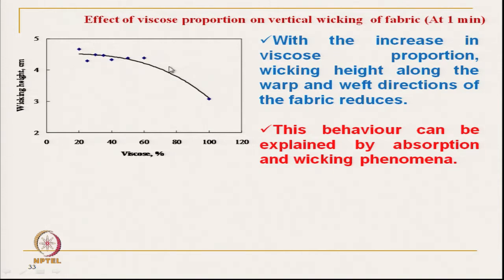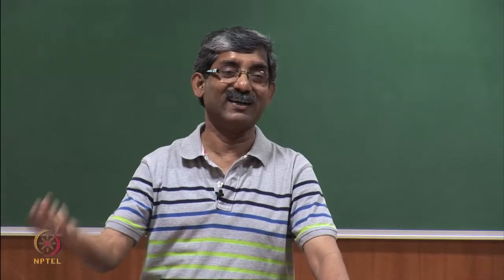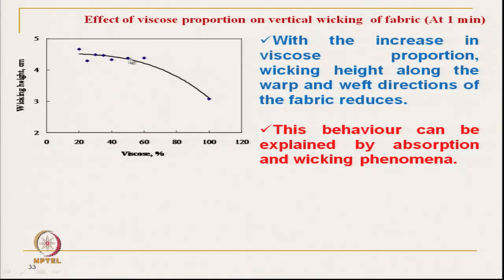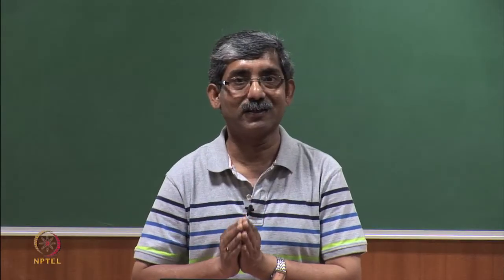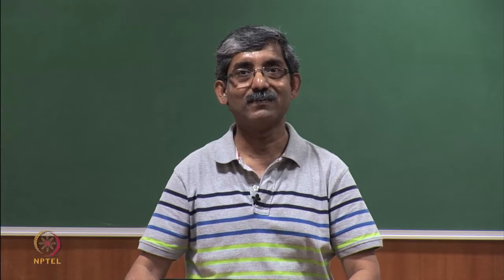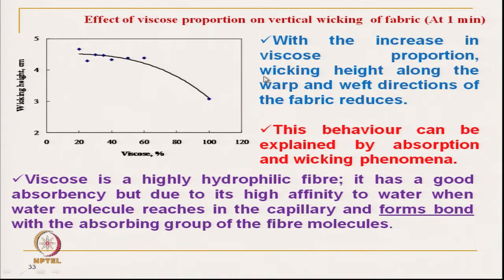This curve shows that as the viscose content increases, that means the proportion of hydrophilic fiber increases, the liquid transmission, the wicking height, is reduced. If we increase the viscose content, the wetting will be very high, but with the increase in the proportion of viscose, the wicking height along the warp and weft direction of the fabric reduces. Both warp and weft directions reduce.